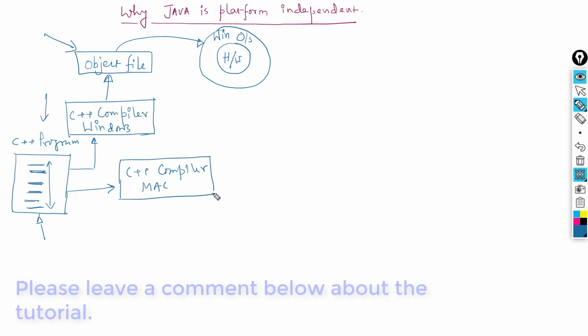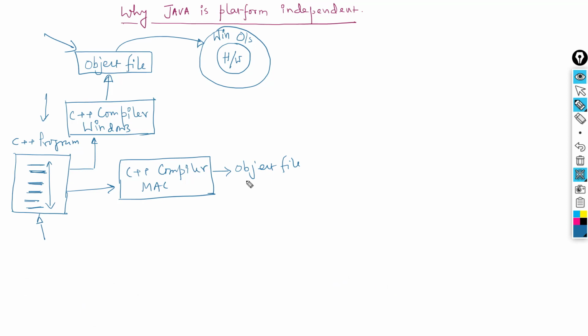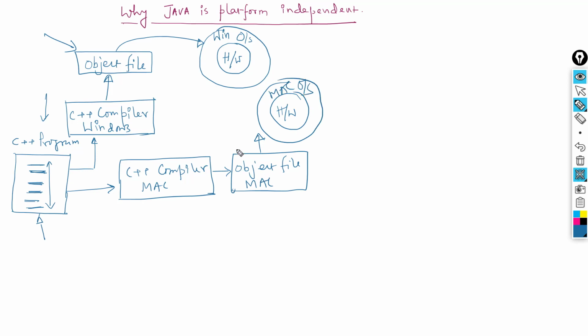That compiler is going to generate object code that is understandable by Mac. And you can take this object code and submit it to the Mac machine. So if there is another machine running Mac, then obviously this particular program gets executed there. This particular object file will be acceptable there and it will be executed.